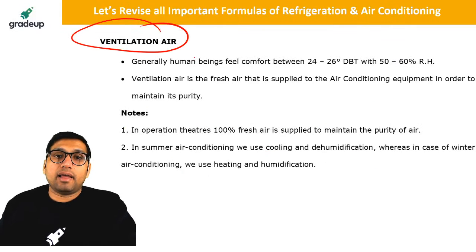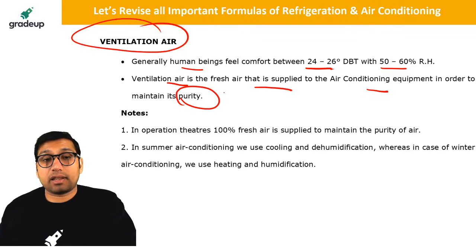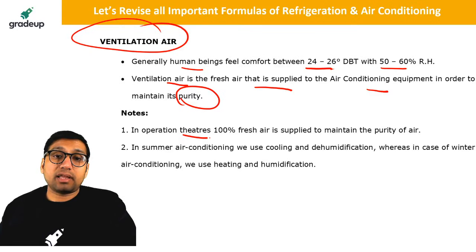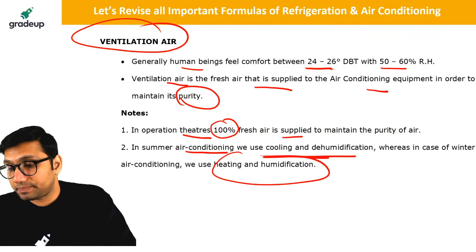Ventilation air means fresh air. Generally, humans feel comfort at 24 to 26 degree dry bulb temperature and 50-60% relative humidity. These are the comfort conditions. Ventilation air is the fresh air that is supplied to the air conditioning equipment in order to maintain its purity. That is called ventilation air. In an operation theater we require 100% fresh air. In summer air conditioning we use cooling and dehumidification. In winter air conditioning we use heating and humidification. These are some important points.